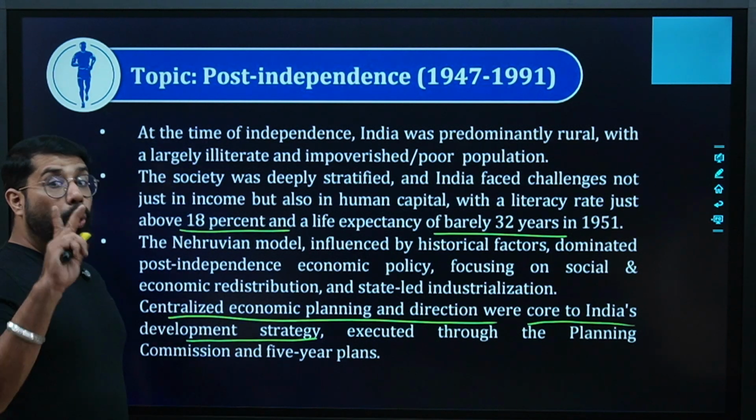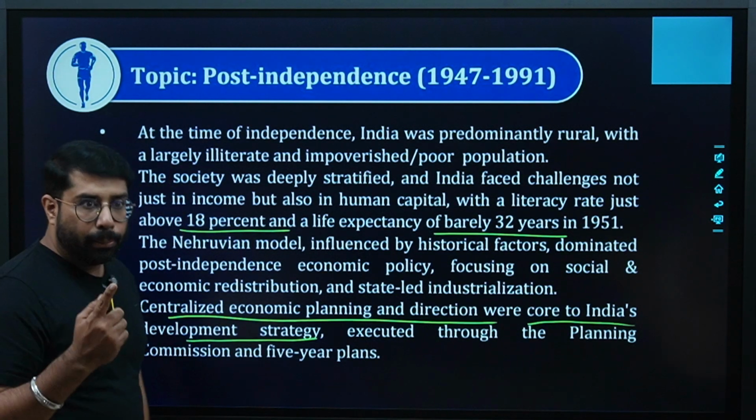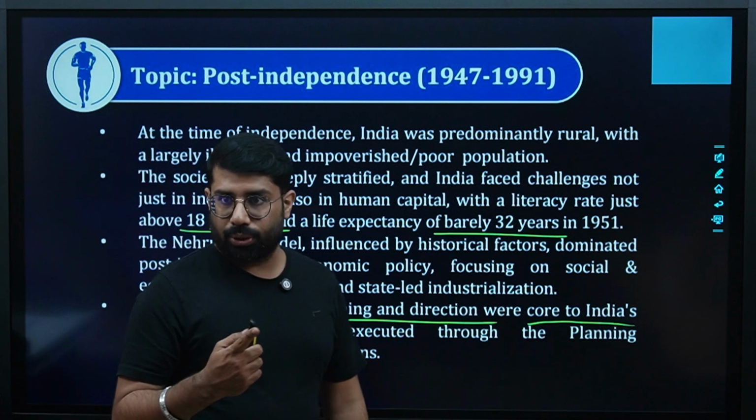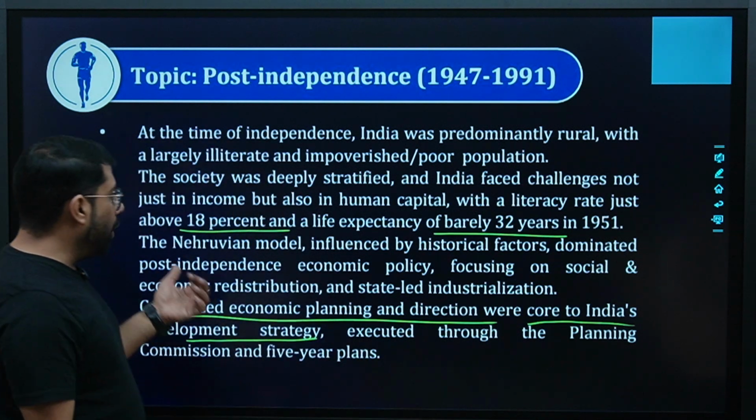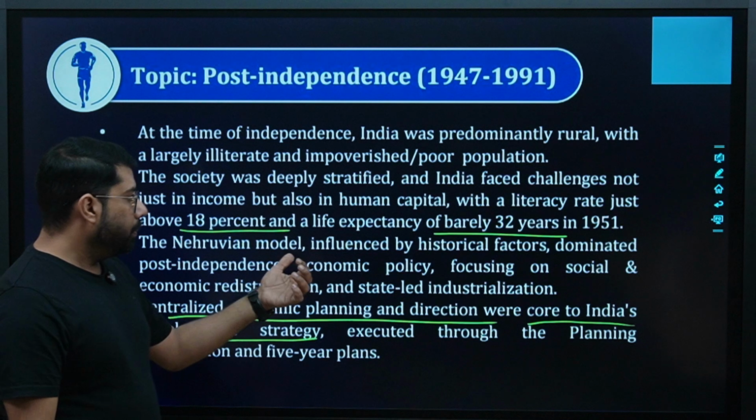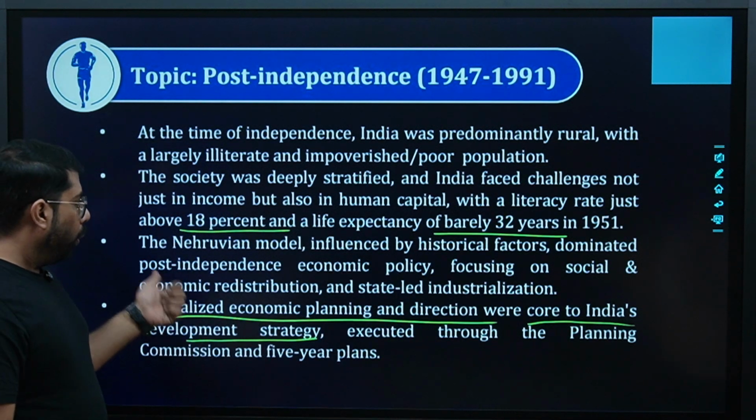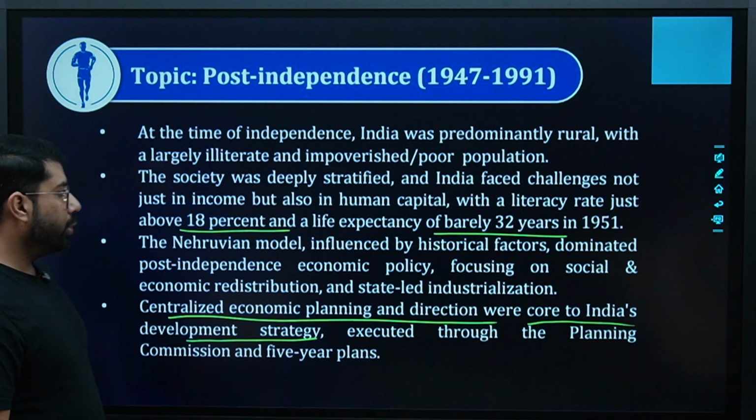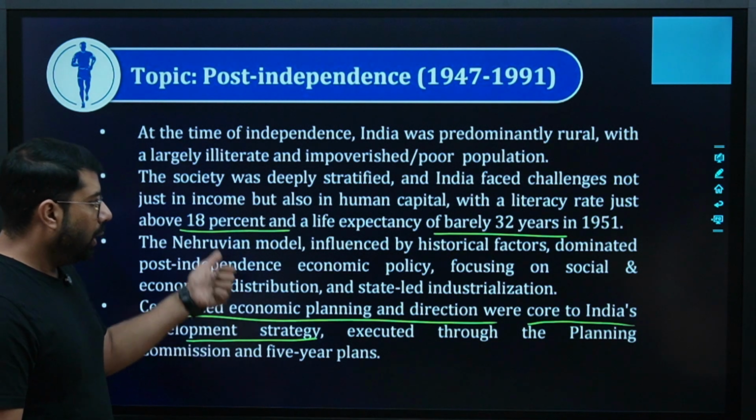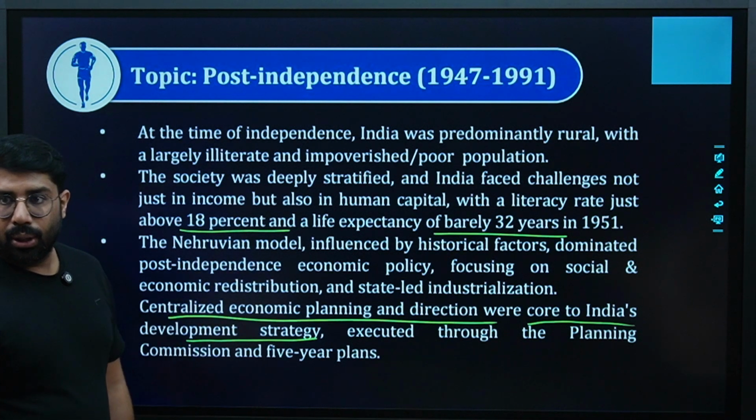Now, we will talk about two approaches. First is the Nehruvian approach and the second is the Gandhian approach. Okay, so first we're talking about the Nehruvian approach. The Nehruvian model, influenced by historical factors, dominated post-independence economic policy, focusing on social and economic redistribution and state-led industrialization.